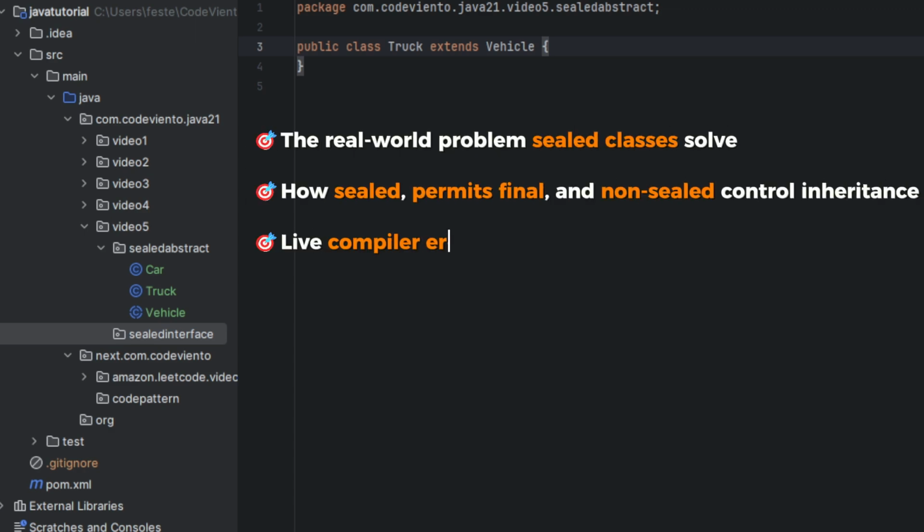So here's our roadmap for this video. First, we will see the real-world problem. Then we will dive deep into the magic keywords that give us this control. And you will see what happens when you break these rules. If you are ready, let's get started.